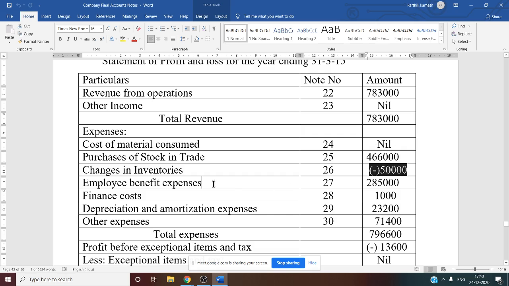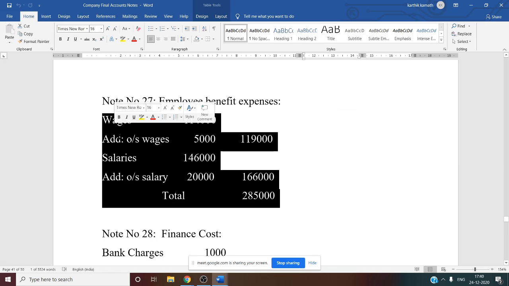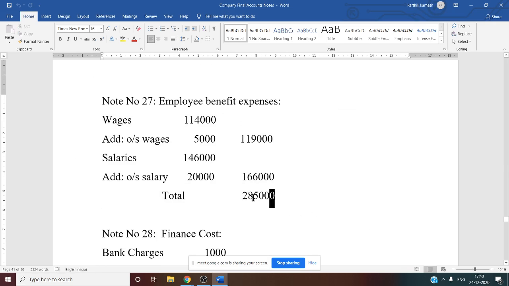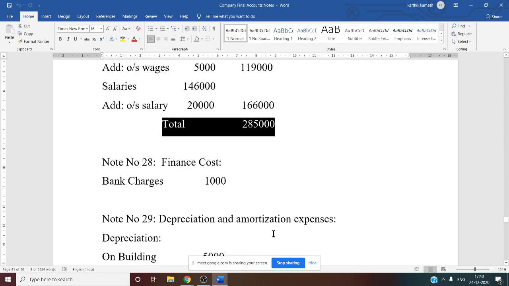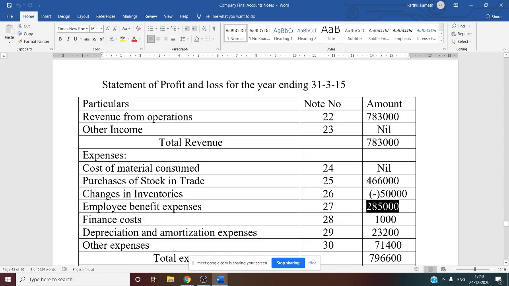Then employee benefit expenses, wages and salary, but for wages there is some adjustment they have given. See this note number 27, and for salary also adjustment is there, but we want the final total of employee benefit, that is 2,85,000. Same 2,85,000 we have to write here under note number 27. What about finance cost?